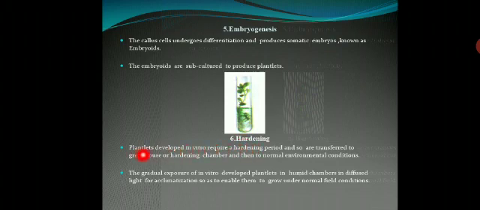The plantlets developed in vitro require a hardening period, and so are transferred to a greenhouse or hardening chamber and then to normal environmental conditions. The gradual exposure of in vitro developed plantlets in a humid chamber in diffused light is for acclimatization. What is the meaning of acclimatization?